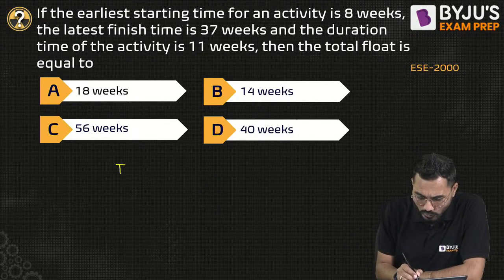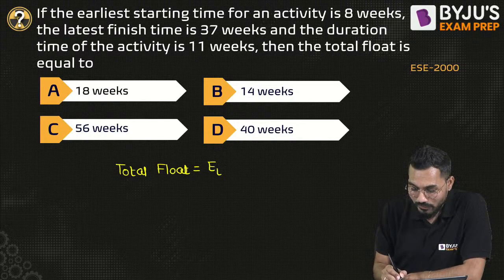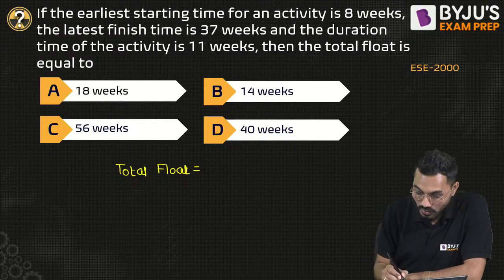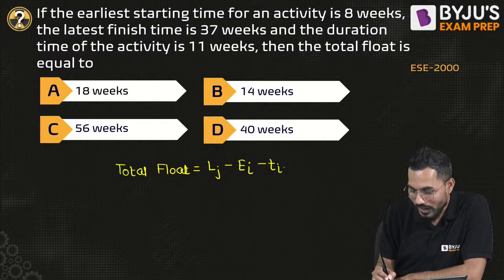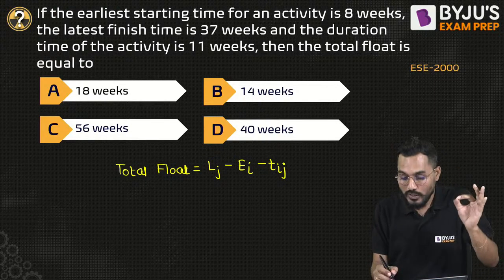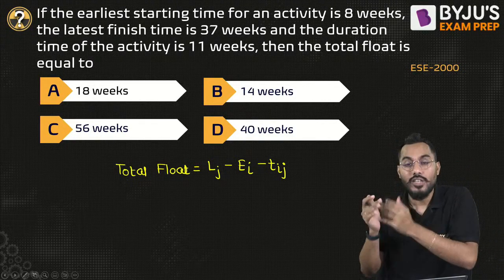If I want to calculate total float, what is total float? Total float is nothing but how much liberty is given. It is exactly equal to the latest finish time minus earliest start time minus activity duration, Tij. What does LJ stand for? Latest completion time, latest finish time, minus EI, earliest start time, minus Tij. Tij stands for activity duration, right?